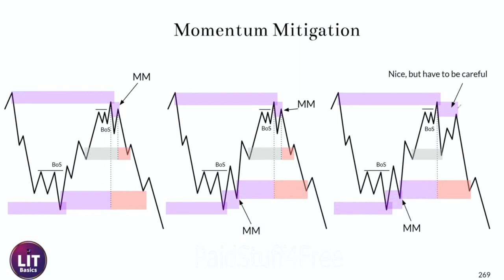So if you have scenarios like this though, let's take the third one. So you tap into demand areas, you have break of structure, perfect, taps back in, gives you a momentum mitigation into imbalances, like perfect, you can trade this until the next areas, awesome, right? So then technically this zone becomes the order flow zone. If you make new highs, if it comes back in here, technically valid order flow, right? Because it never tapped into the next supply area. The moment it does, be careful, right?